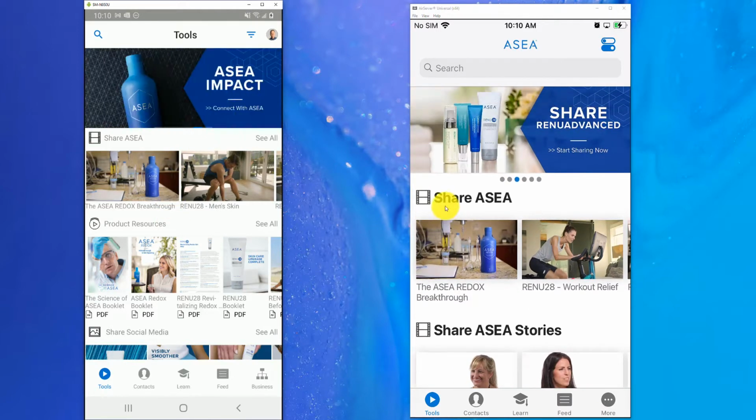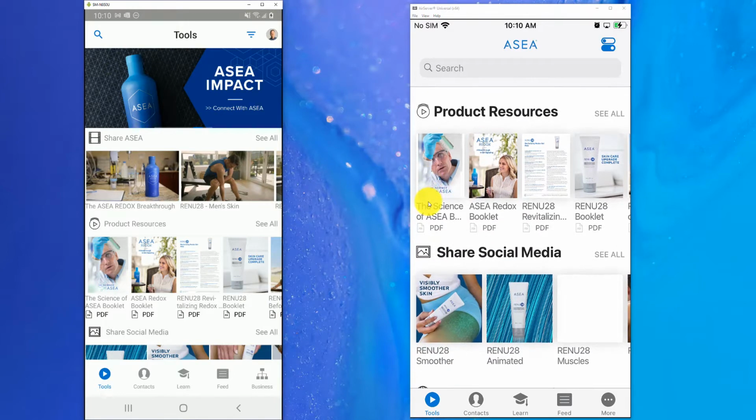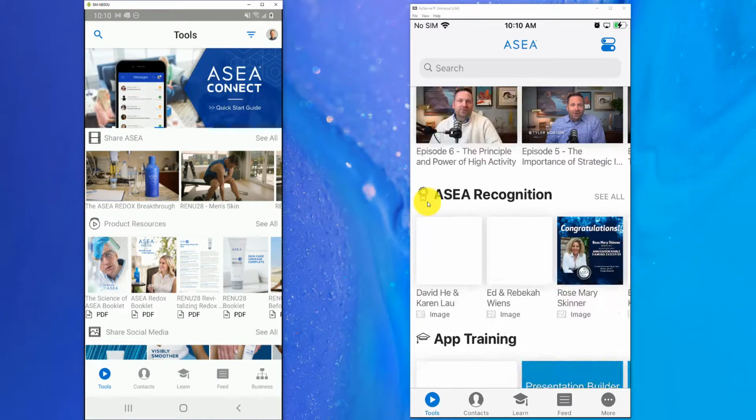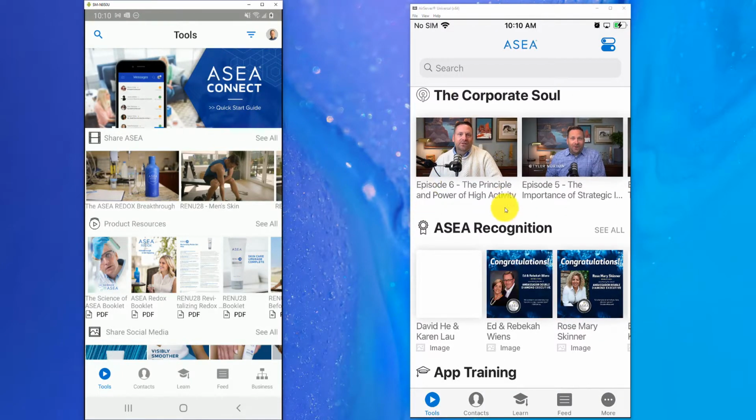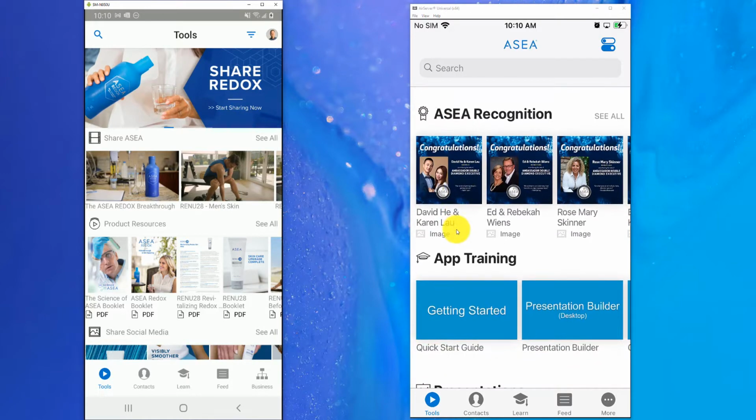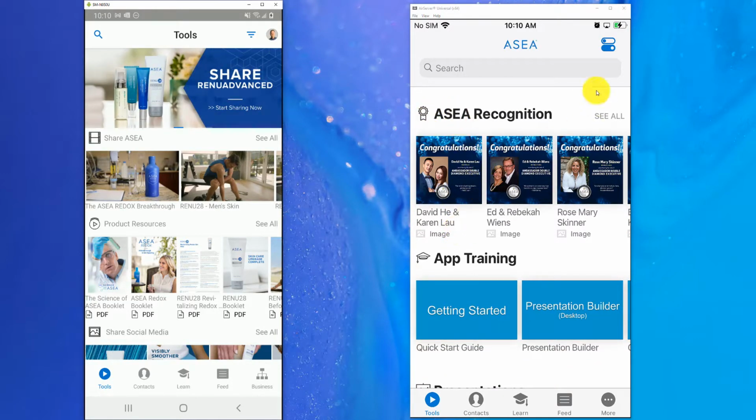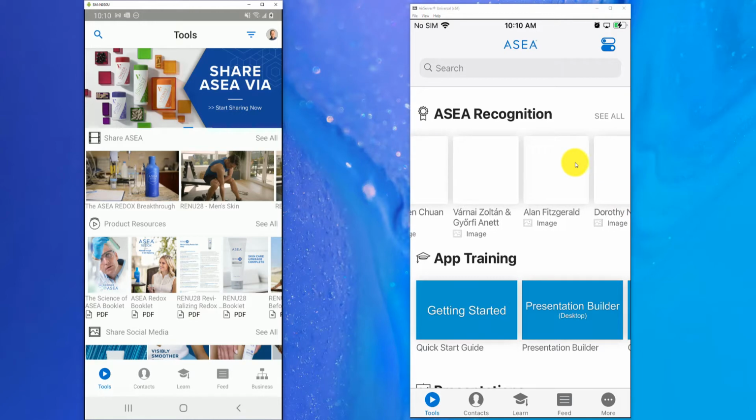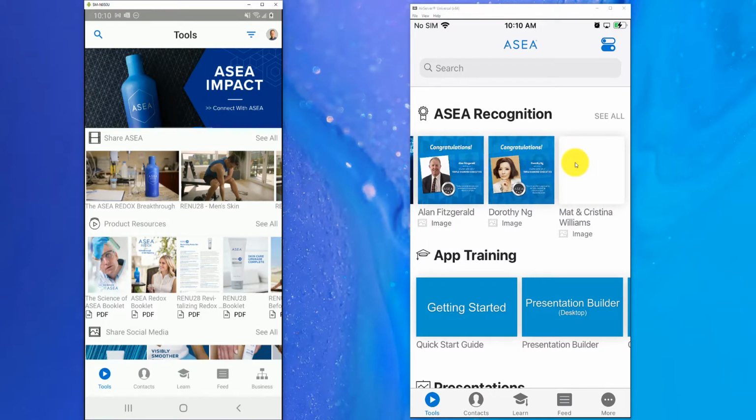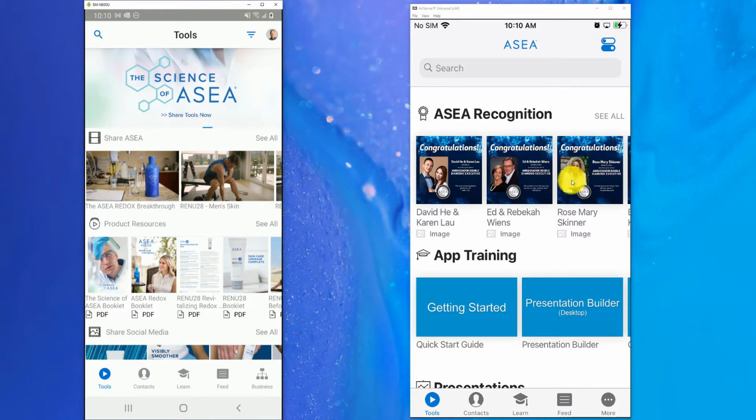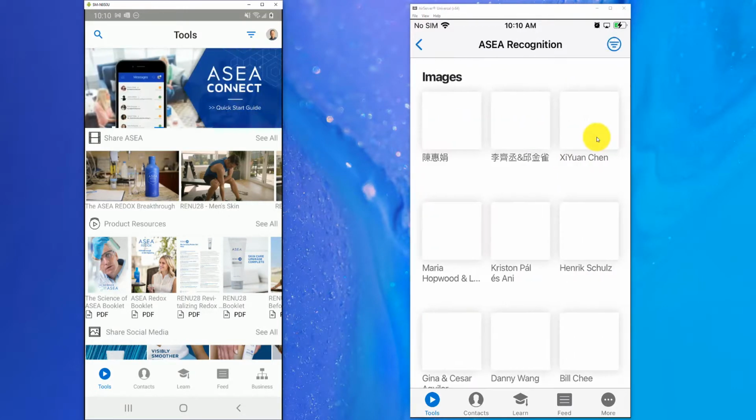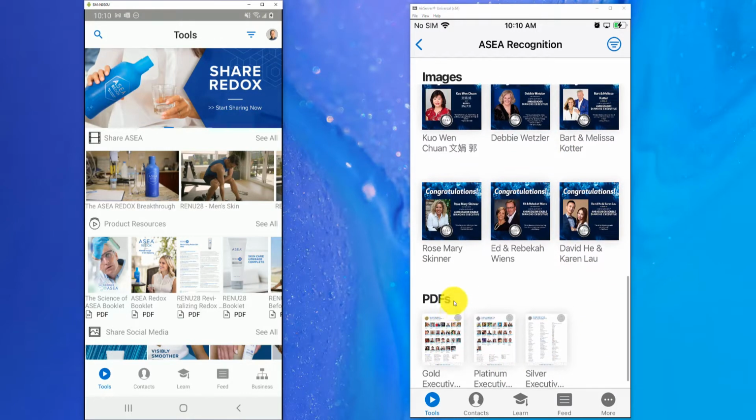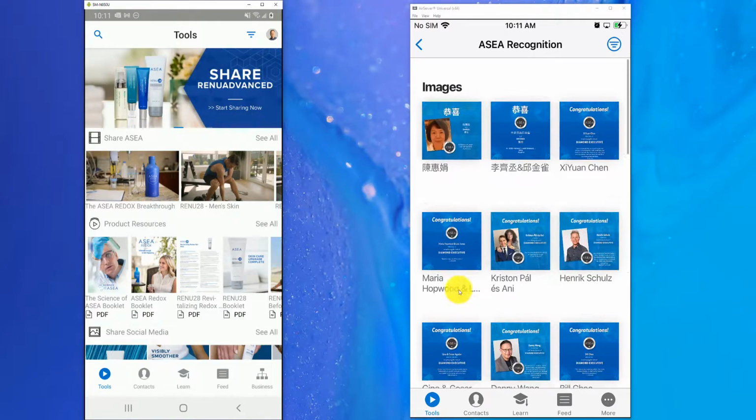Now a couple other areas I want to show you. As you scroll through here, you can see all of our different categories for product resources, social media, shareable websites, perks and incentives, and whatnot. We recently added a new Corporate Soul podcast for episode 6, so be on the lookout for that. Our newest major section is our ASEA recognition area. This is where you can see some of the different leaders and some of the people who have worked really hard to get these different leader recognition areas. So keep working hard, and you might see your name pulled up in this. If you click on the See All area, you can go down and take a look at these other PDFs for some of the other ranks.